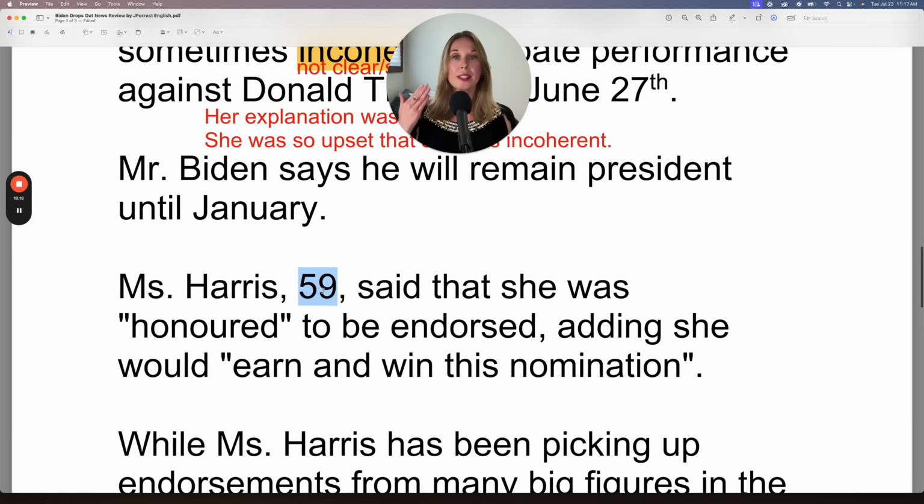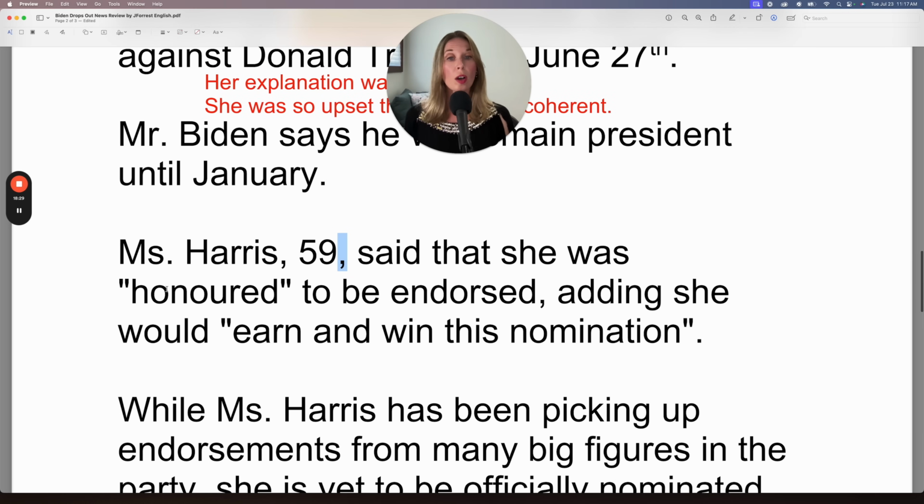So remember, this is how we state someone's age rather than saying who is 59. Just Ms. Harris, comma, 59, comma, said that she was honored to be endorsed. Remember what endorsed means? Publicly supported. Now, here, to be endorsed, because she's receiving the endorsement.